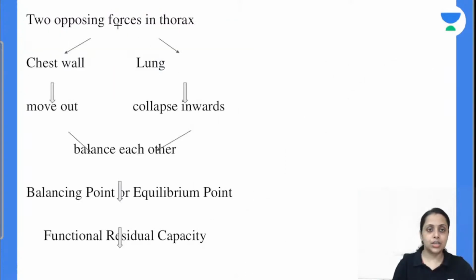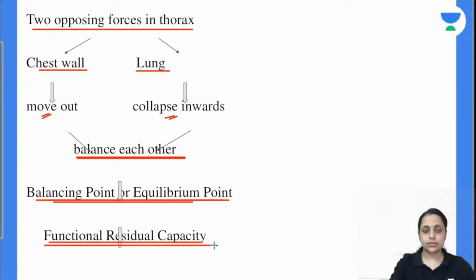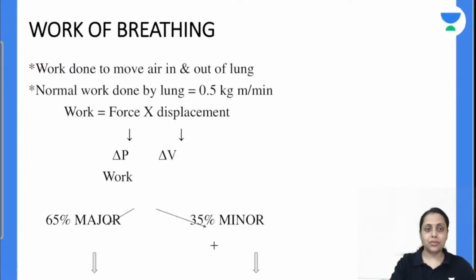So moving further, there are two forces that oppose our thorax. First is the chest wall, second one is the lung. Chest wall has a tendency to move out, lung has a tendency to collapse, and there is a point वहाँ जहाँ पे ये balance out हो जाता है, that is known as the balancing point or equilibrium point, and this balancing point or equilibrium point corresponds to our FRC. Is this clear? Moving further to the work of breathing.